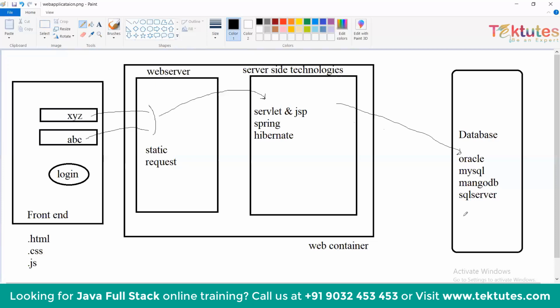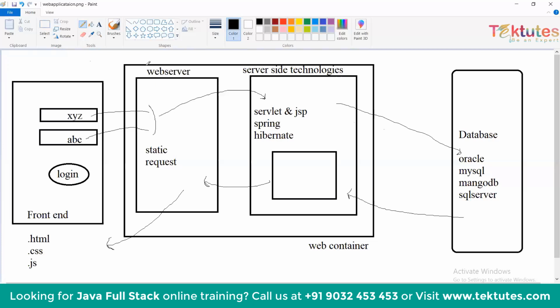After this, the database sends a confirmation. Based on the confirmation, the pages are given to the web server, and the web server will hand them to the user. So this is the basic process that happens for every login or registration page.